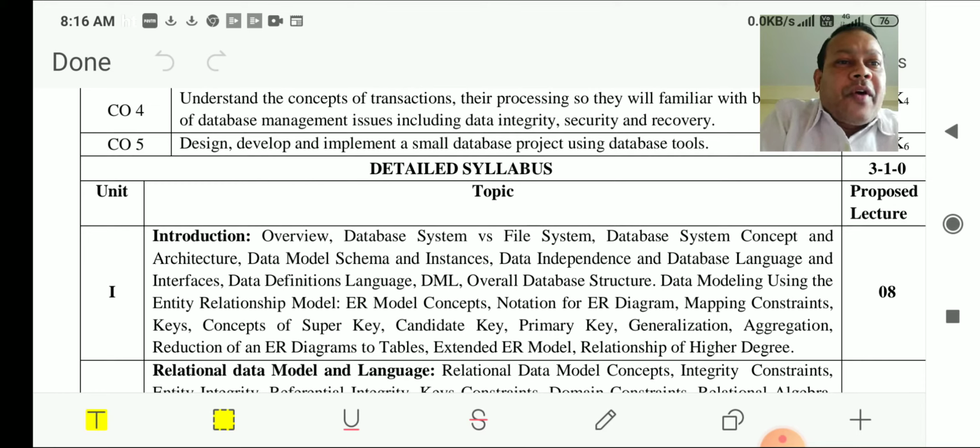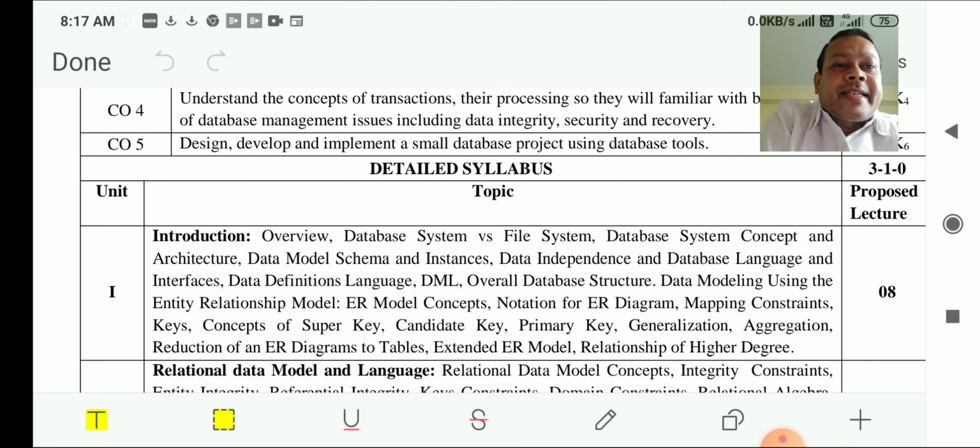Next topic we are going to go for generalization. So generalization, specialization. These aspects we are going to cover in this first unit. Aggregation is there, how we are going to combine two different aspects, and ultimately we are going to have one, that is all about aggregation. Reduction of ER diagram to table. So the theoretical concept is your ER diagram, and how we are going to convert this ER diagram in your database management system. That is, from the ER we are going to create the entire schema of the table, and then we are going to put some data in that particular schema. Clear? So one by one we are going to go in detail.